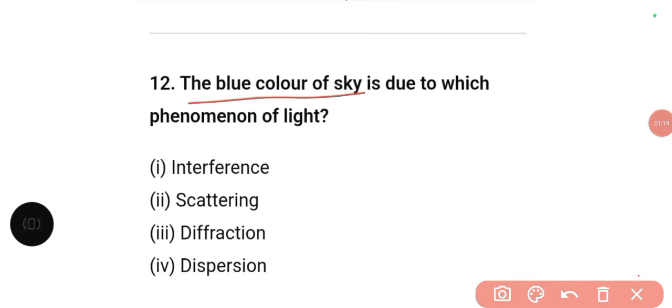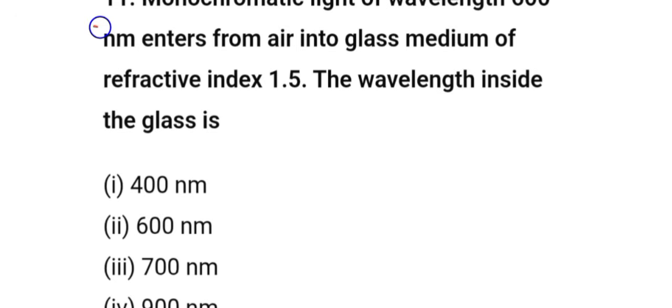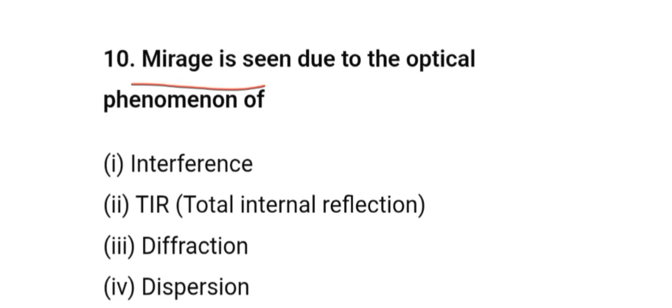The blue color of sky is due to which phenomena of light? That is scattering. Monochromatic light of wavelength 600 nm enters from air into glass medium of refractive index 1.5. The wavelength inside the glass is: we know lambda glass is equal to lambda air by mu. So we write 600 divided by 1.5. So our answer will be 400 nm. The optical phenomenon is total internal reflection.